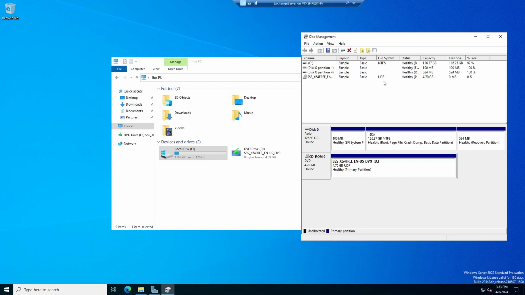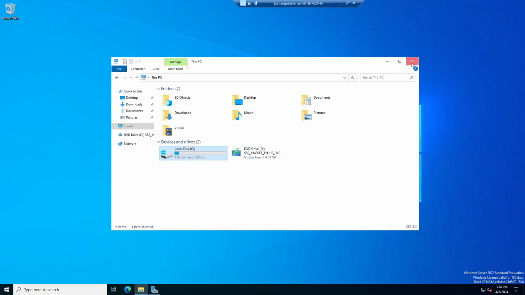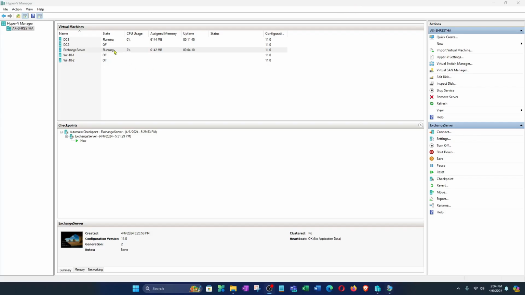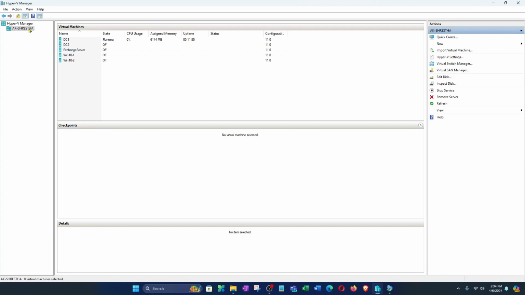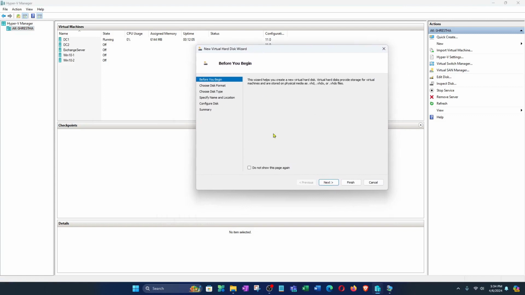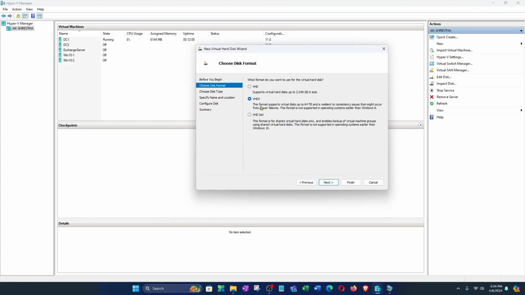Let's see. Before doing anything, I just want to close this one, close this one also, and turn off this machine first, because without that we can't add the drive later. So click here, go to New and Hard Disk. We need a hard disk. Now go to next and use VHDX, because this format supports virtual disks up to 64 terabytes.